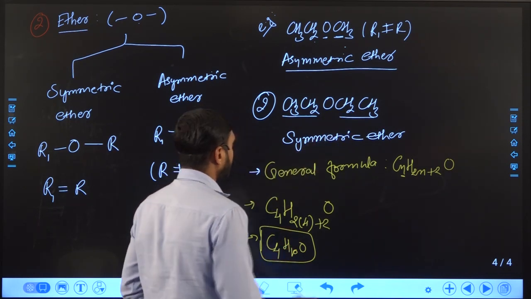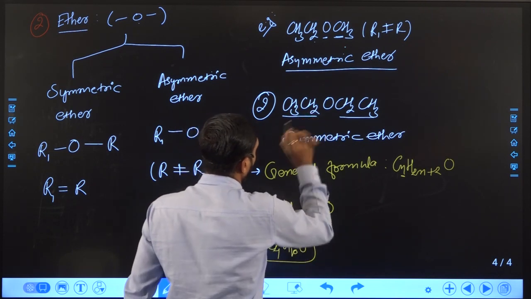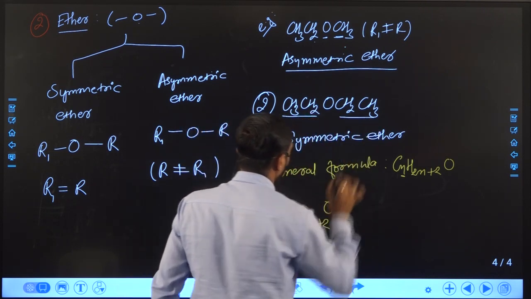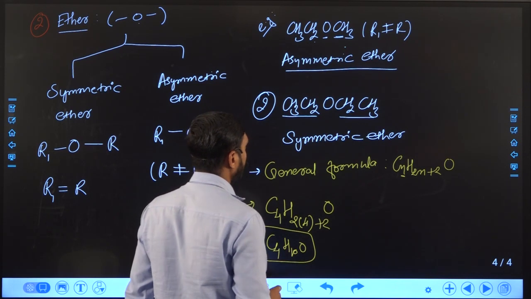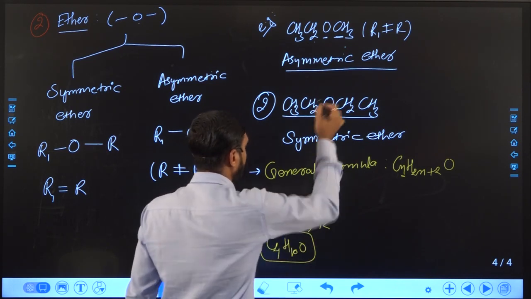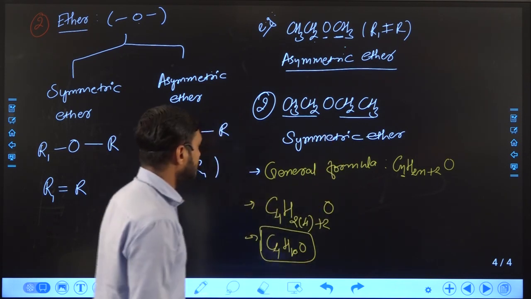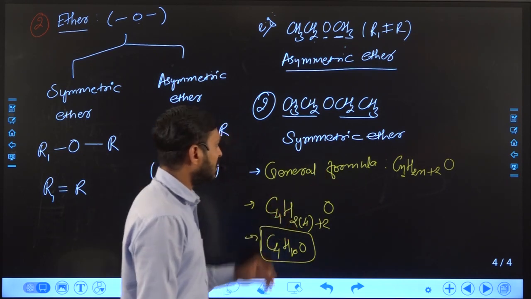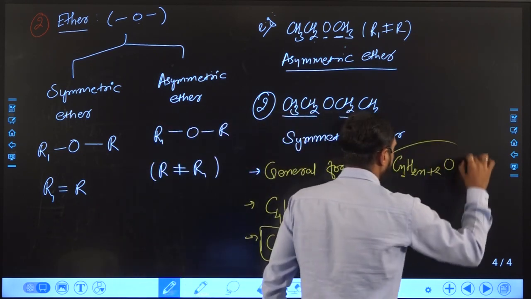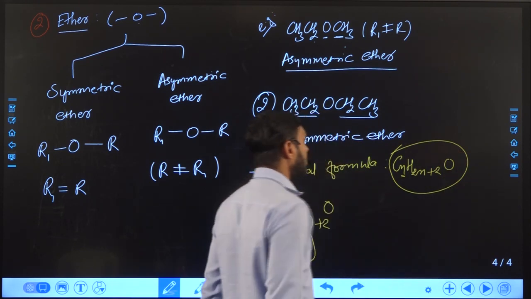Hydrogen is 10: 3 plus 2 is 5, and here also 2 plus 3 is 5, so 5 plus 5 becomes 10, and 1 is oxygen. So you can see the general formula of ether compounds is CnH2n+2O.